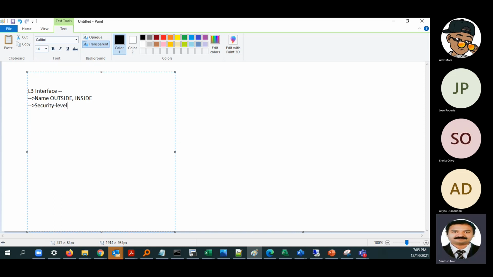If you are taking a new ASA firewall, you have to give a name. Then what do you have to give? You have to give a security level. Security level basically, higher is more safe, trusted, and lower is untrusted.